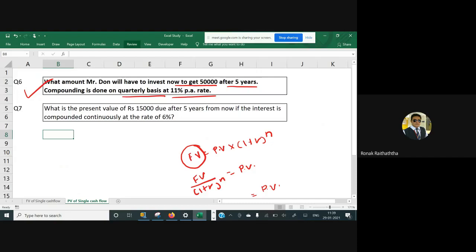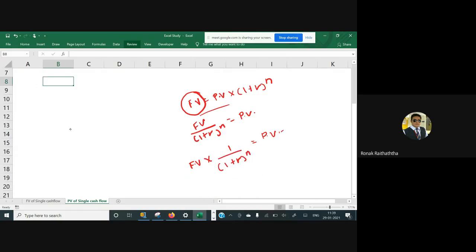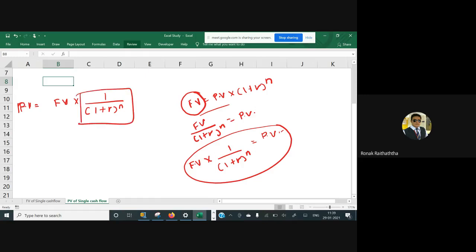So you can use this FV formula too. You can use the formula of PV too. And obviously that is derived from the first one only. So PV equal to FV multiplied by 1 divided by 1 plus R raised to N. This is also called the discounting factor.